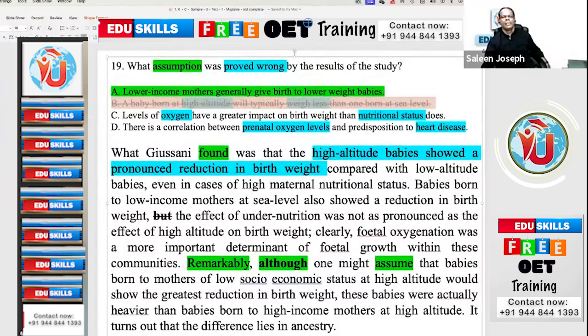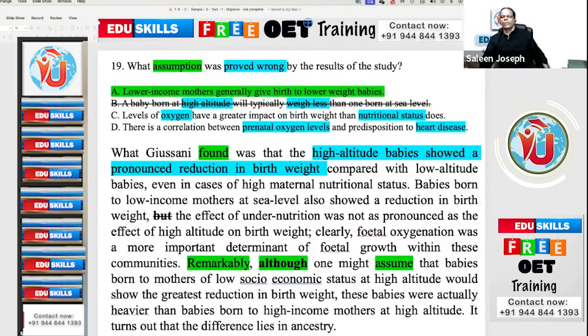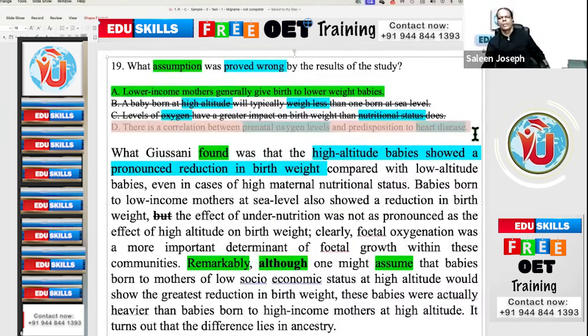Okay. And see, levels of oxygen have a greater impact on birth weight than nutritional status does. They are not comparing levels of oxygen and nutrition. Do they compare anything here? No, Father. There is a correlation between prenatal oxygen levels and predisposition to heart disease. Do they speak anything about heart disease here? No. So maybe it is right as per medical knowledge, but they are asking what is given in this particular paragraph.